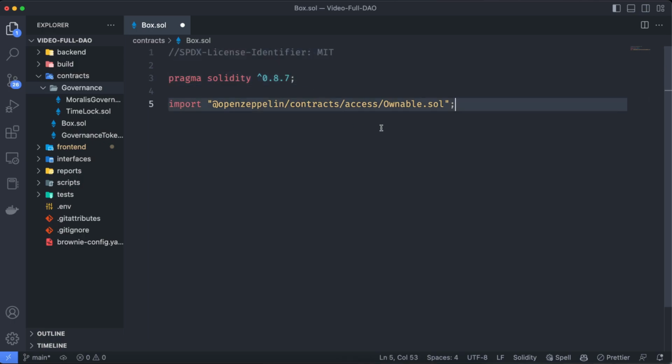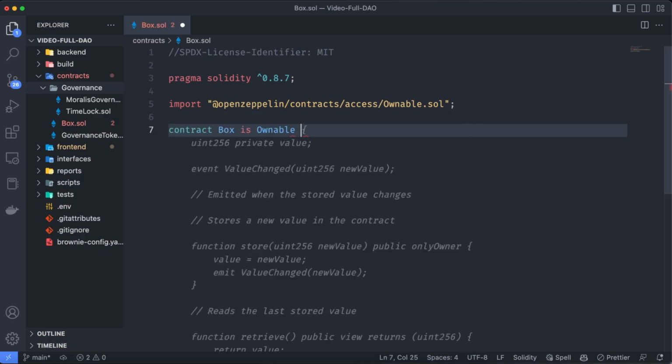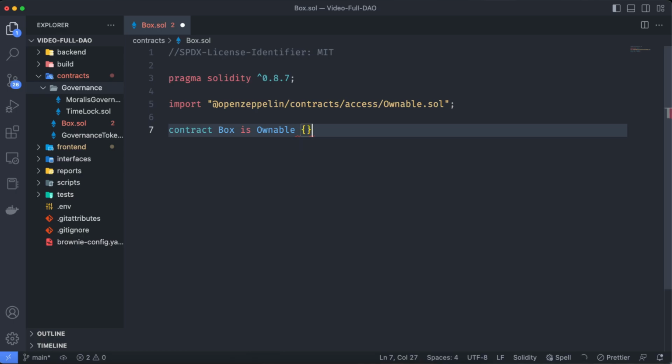the Solidity version, and we are also going to import from OpenZeppelin Ownable.sol to make this contract be able to use only owner functions. GitHub Copilot is really good and is trying to autocomplete the whole contract for me, but let's just explain the basics of it.